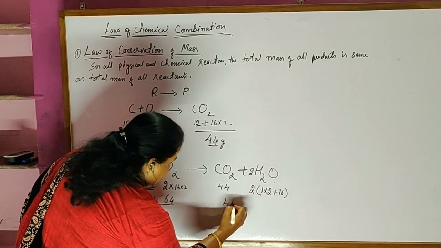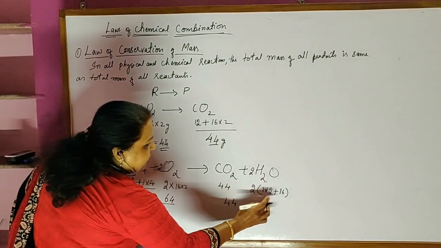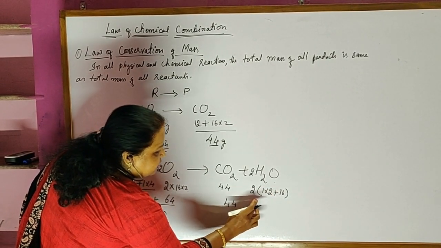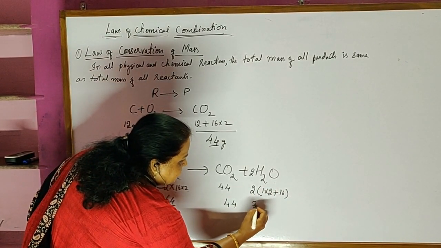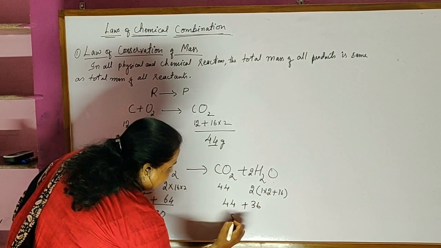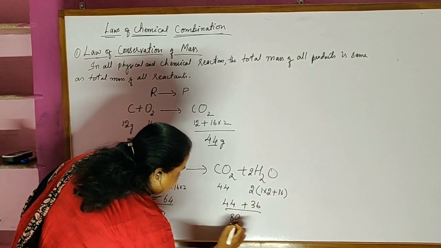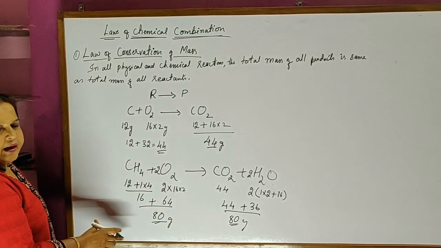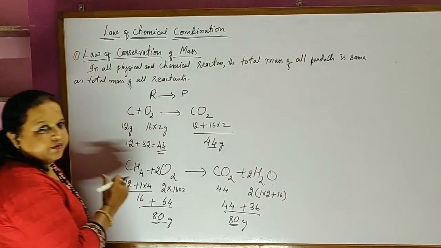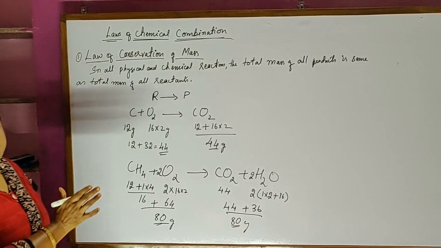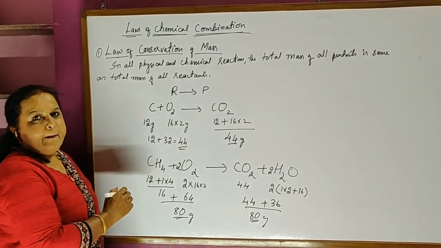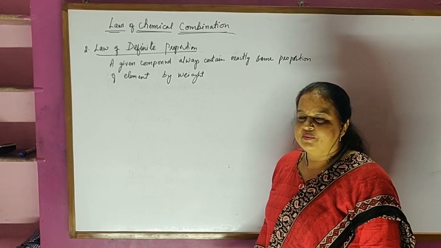Likewise, on the product side, we have 44 and here it is 18, since 16 plus 2 is 18, and 18 into 2 is 36. If I add this up, again I get 80. So we can clearly understand that 80 grams of reactants are there and 80 grams of products are going to form. In any reaction, we always see that the mass of the reactants is equal to the mass of the products.